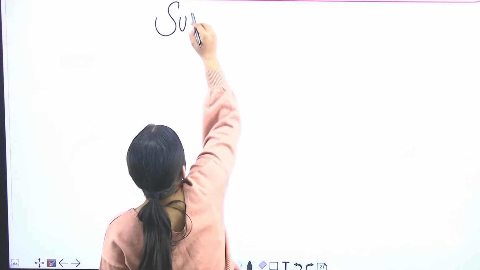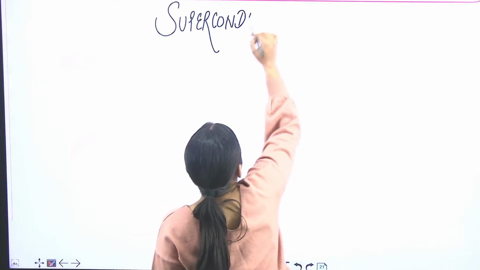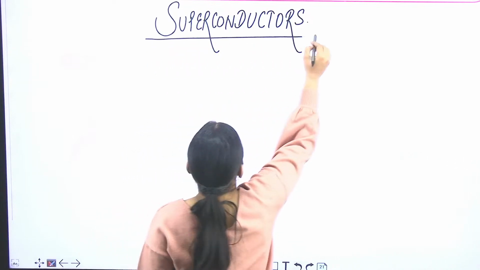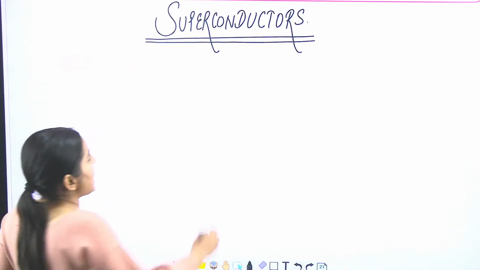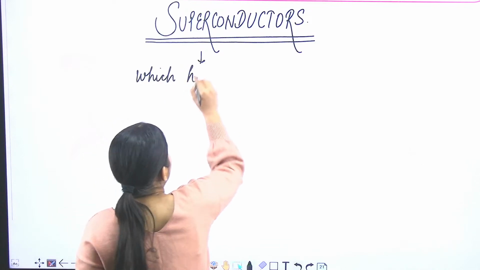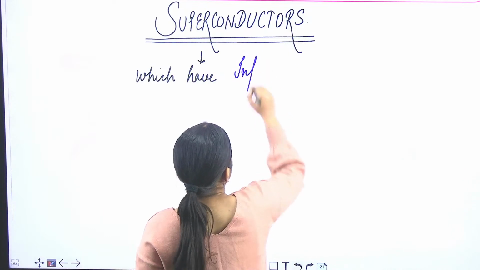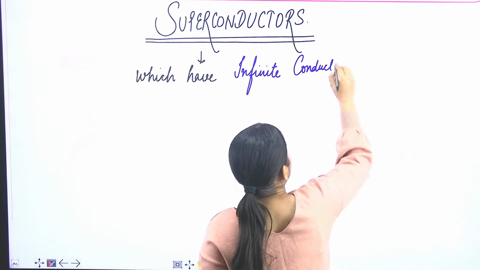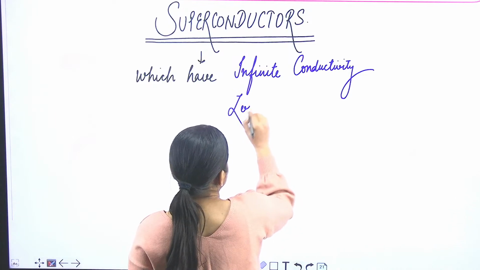Superconductors. What are superconductors? क्या होते हैं ये superconductors? आइए जानते हैं हम आज की क्लास में कि ये superconductors होते क्या हैं. तो superconductors बच्चे आपके पास ऐसे materials होते हैं which have infinite conductivity and zero resistance.